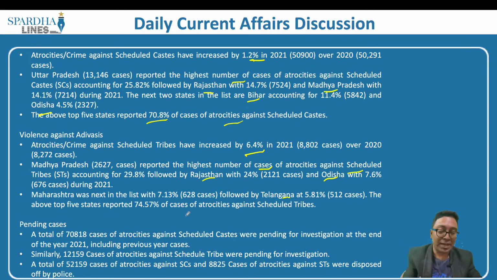And finally, when it comes to the pending cases against the SC and ST communities, a total of 70,818 cases of atrocities against scheduled castes were pending for investigation at the end of the year 2021. Similarly, 12,159 cases of atrocities against scheduled tribes were pending for investigation. A total of 52,159 cases of atrocities against SCs and 8,825 cases of atrocities against STs were disposed of by police.